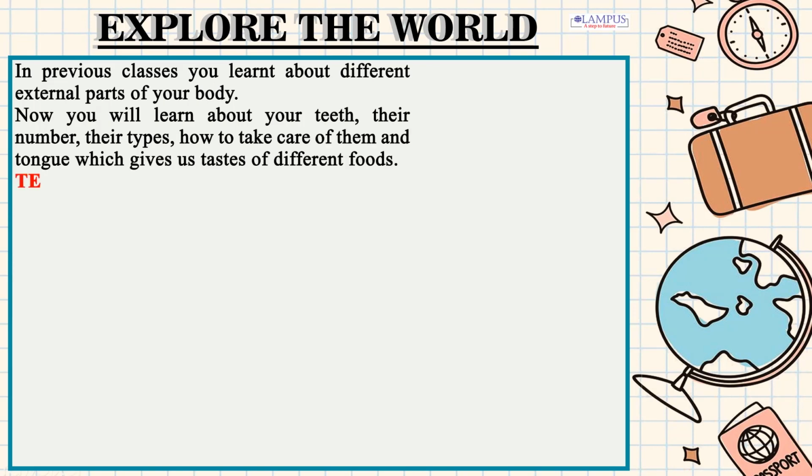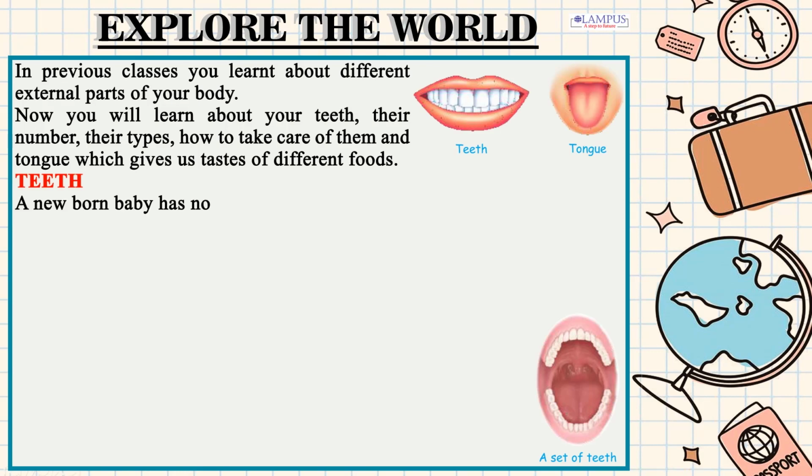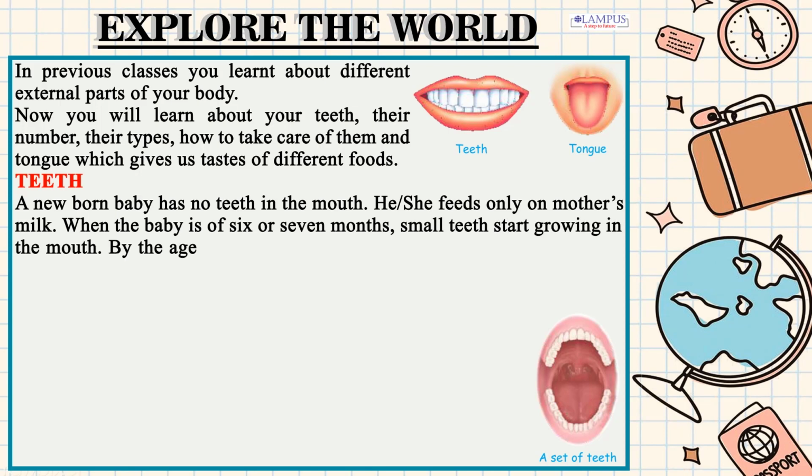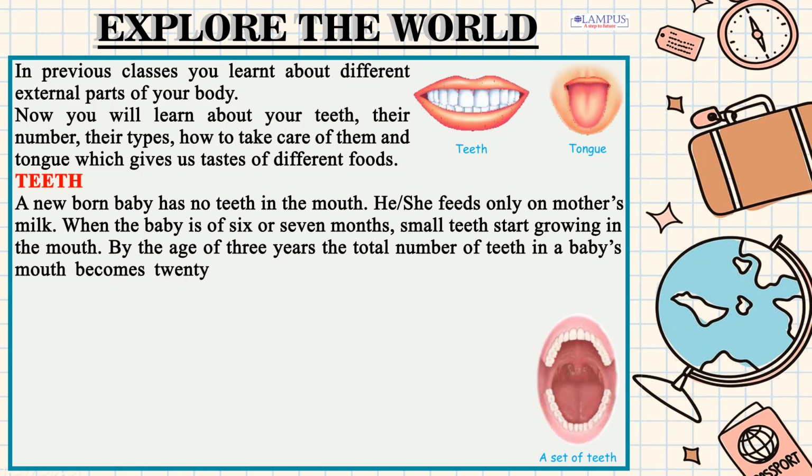Teeth. A newborn baby has no teeth in the mouth. She feeds only on mother's milk. When the baby is 6 or 7 months old, small teeth start growing in the mouth. By the age of 3 years, the total number of teeth in a baby's mouth becomes 20. These teeth are called milk teeth or temporary teeth.